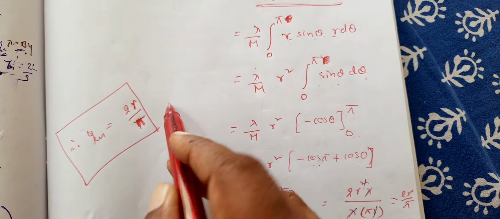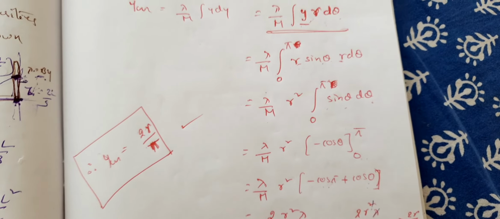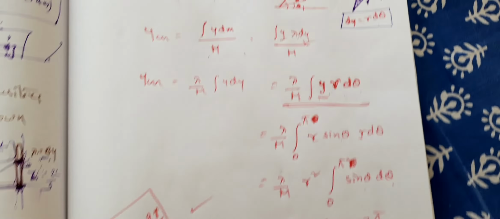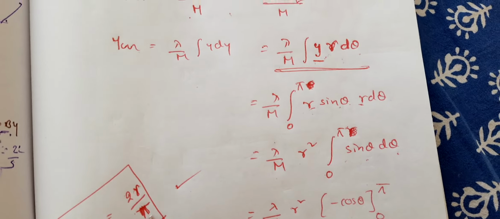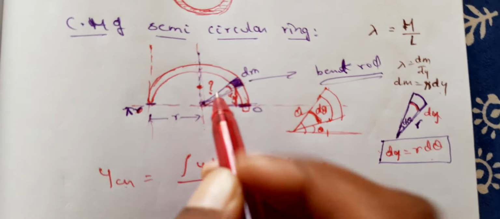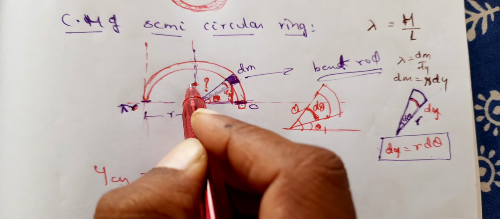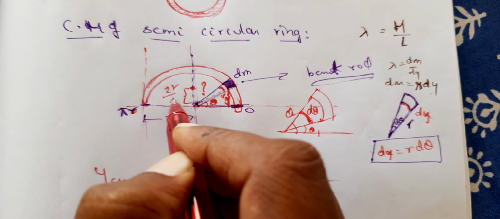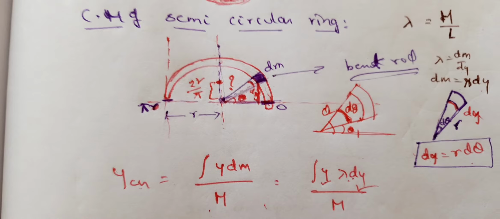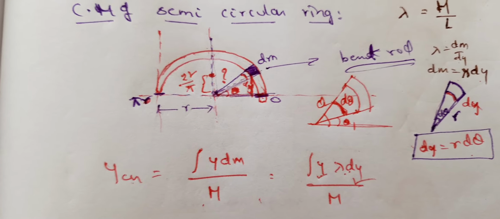So therefore, where is YCM? YCM is at 2r by pi. So that means it is at a height of 2r by pi. Beautiful. So that is the center of mass of the semicircular ring.